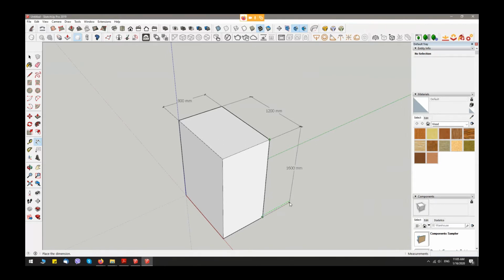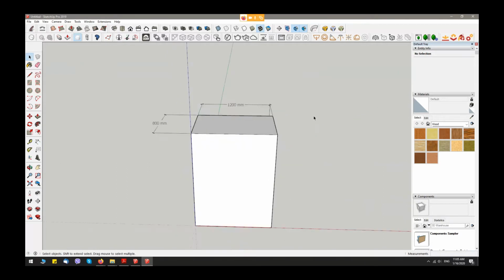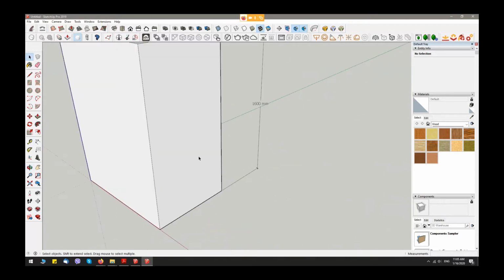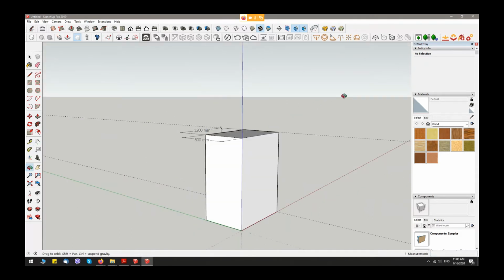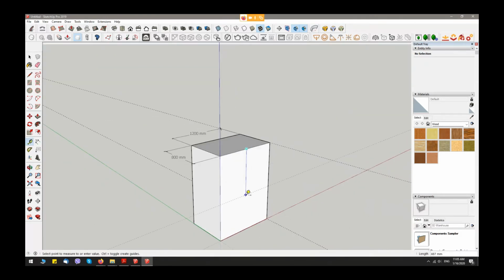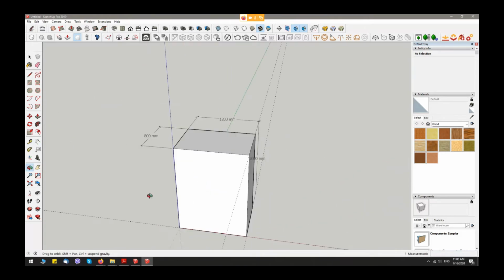Okay, let's take the height 160, and I want to use this tool, the measure tool, to create a guide line. This guide line is very useful for furniture modeling.